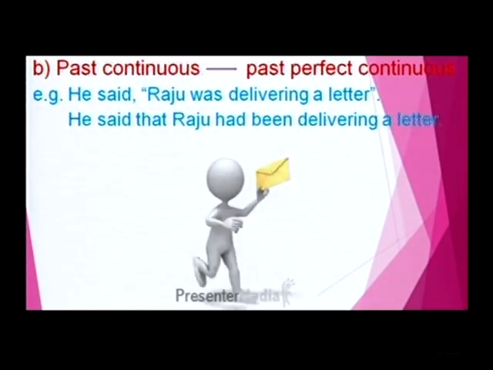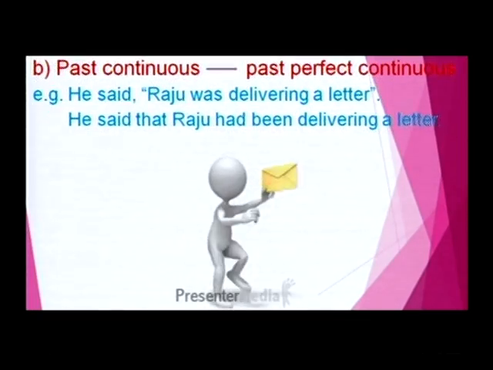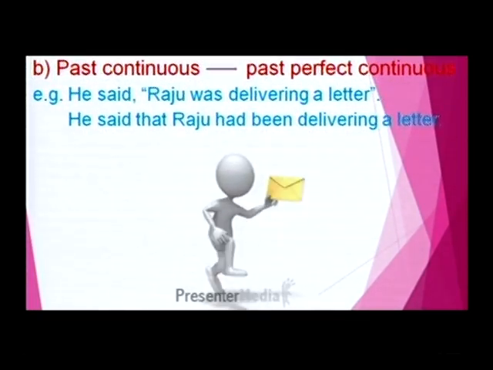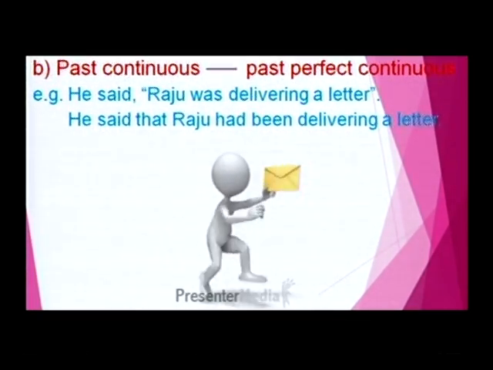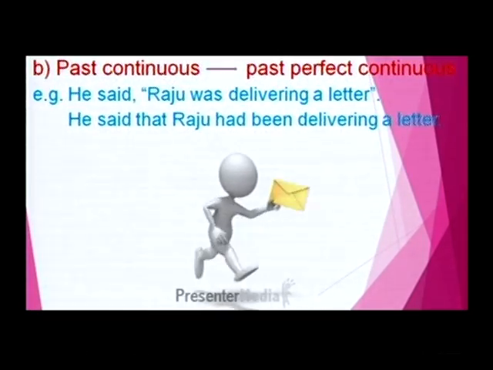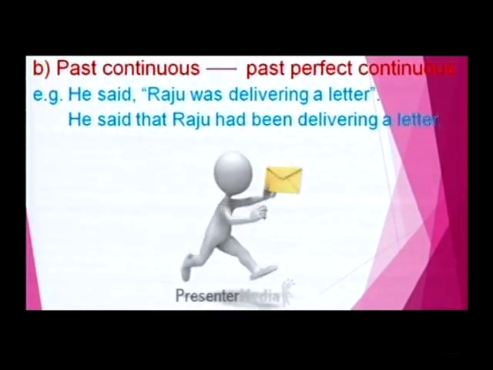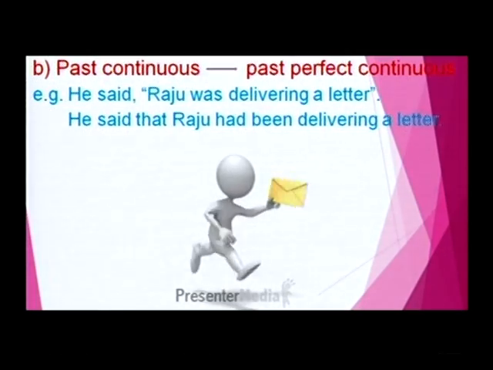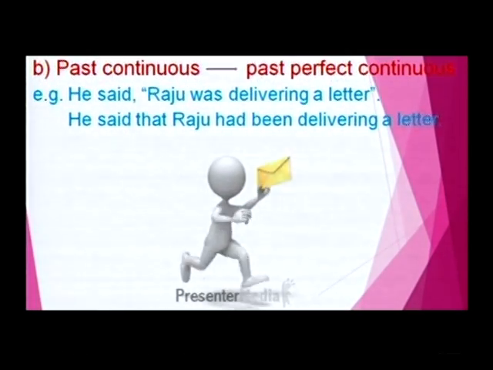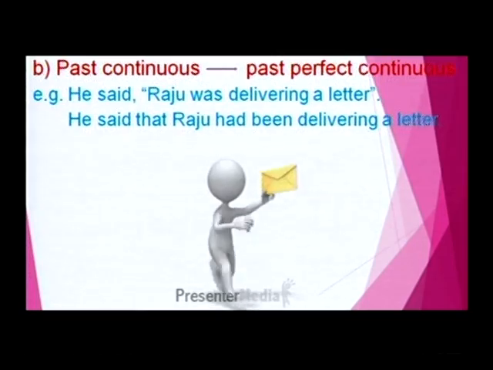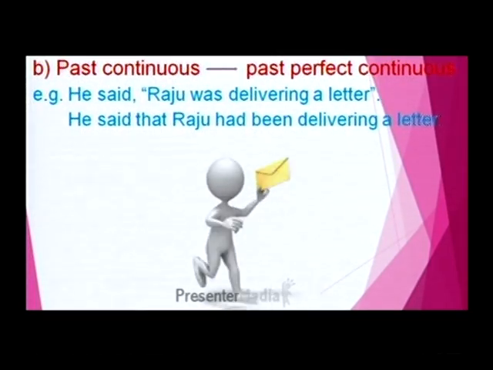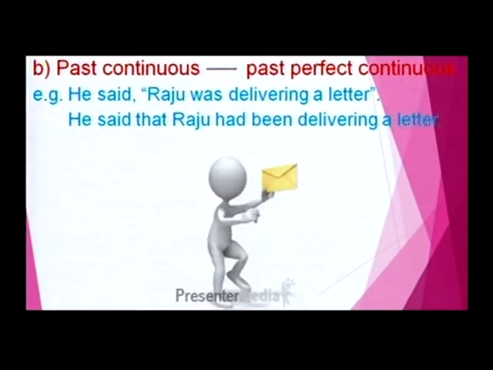For clear understanding, let us go to the example. He said, "Raju was delivering a letter." It was obviously in direct speech because it is in between the quotation marks and it is preceded by the capital letter R. See, my dear friends, in indirect speech what happened? He said that Raju had been delivering a letter.